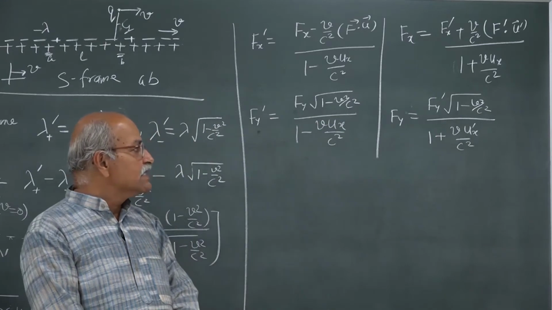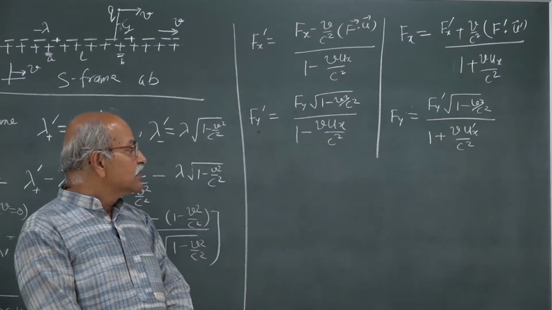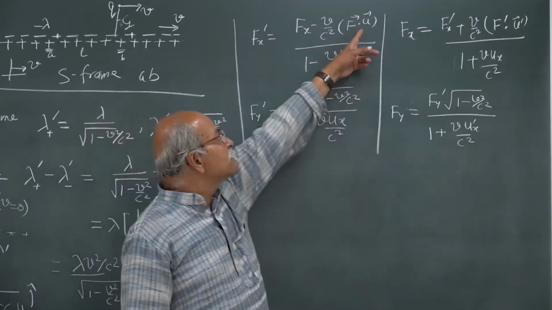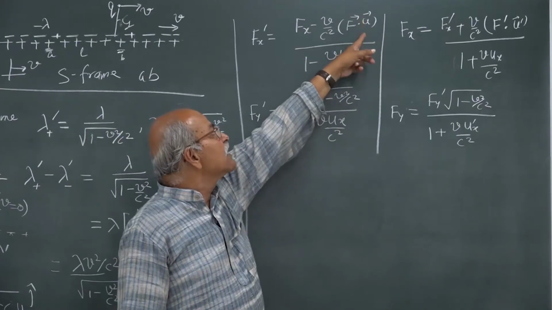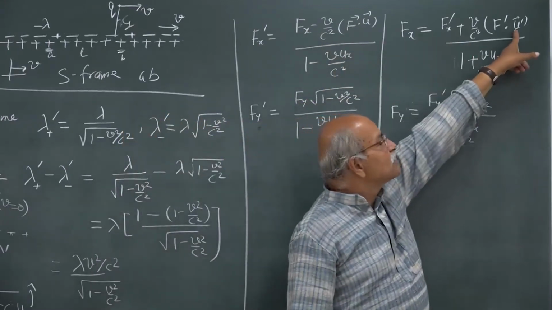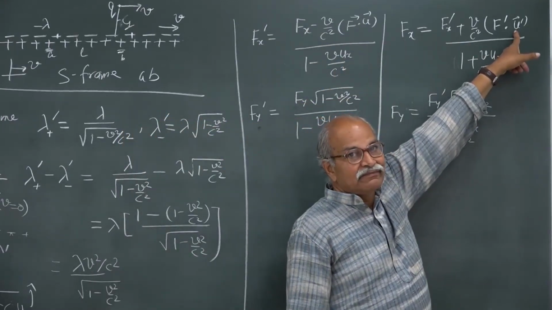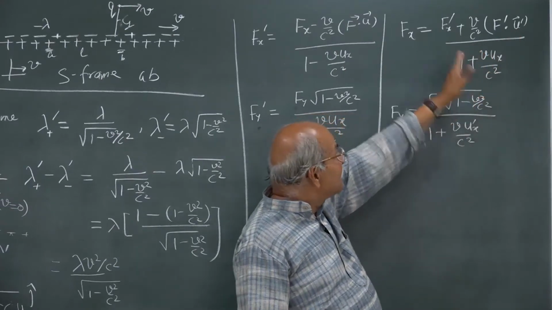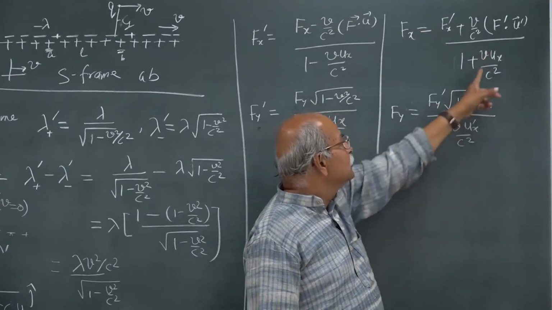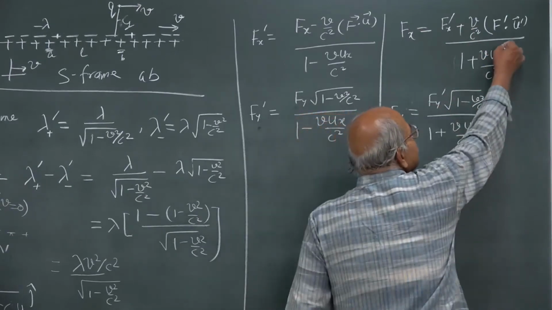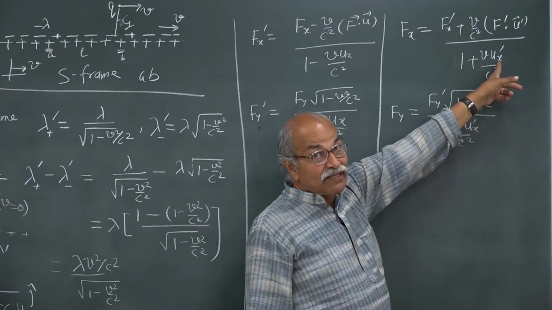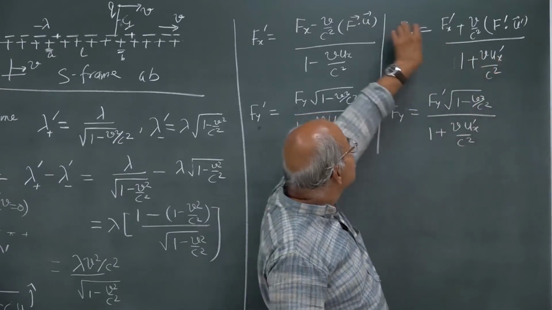There are two velocities involved, remember. There is a particle velocity and there is a frame velocity. This u is the particle velocity. This is the velocity of the particle in S frame in this formulation. In this formulation, this is the velocity of the particle in S prime frame. And then the frame itself moves with a velocity v, so this v is there. This ux is, once again, the x component of the velocity of the particle in S prime frame. So, I am going from S prime to S.